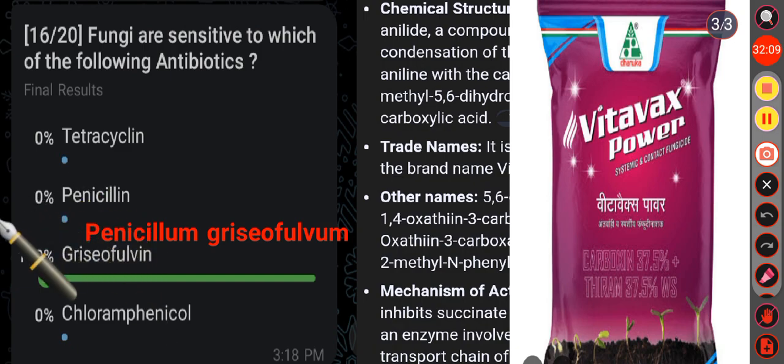Then in the option D, that is chloramphenicol. This antibiotic treats bacterial infection by preventing growth or killing the bacteria. But here most of the fungi are sensitive to the antibiotic griseofulvin. Okay, so here the correct answer is option C.